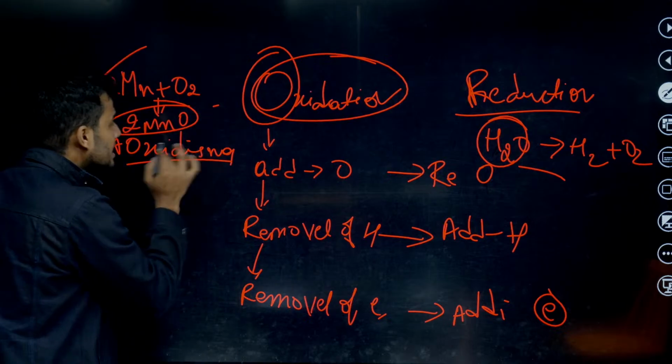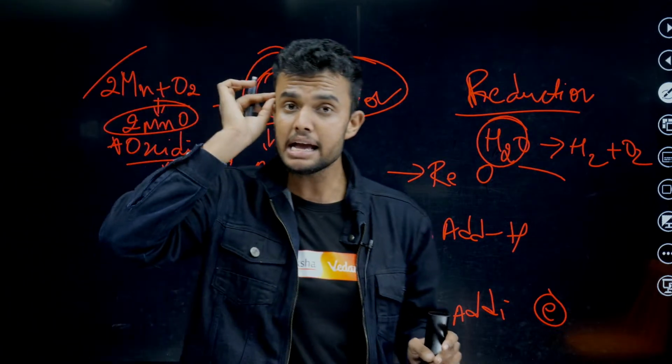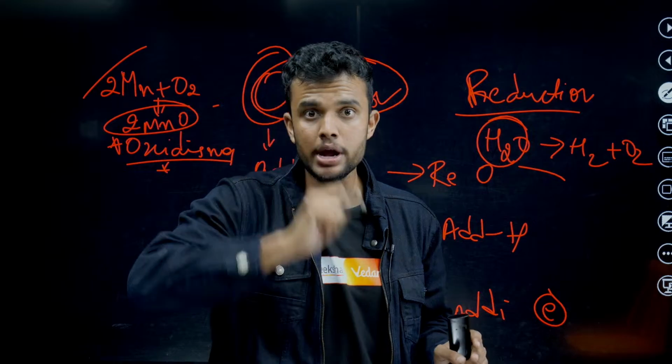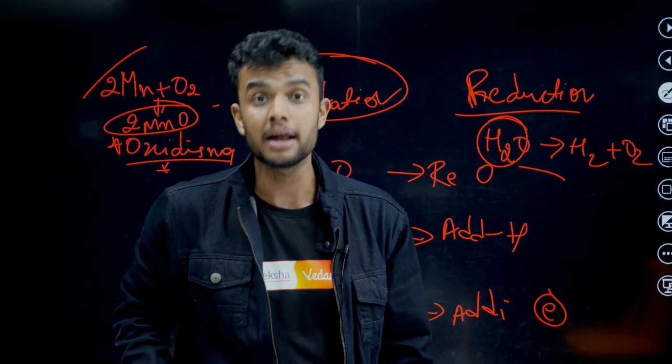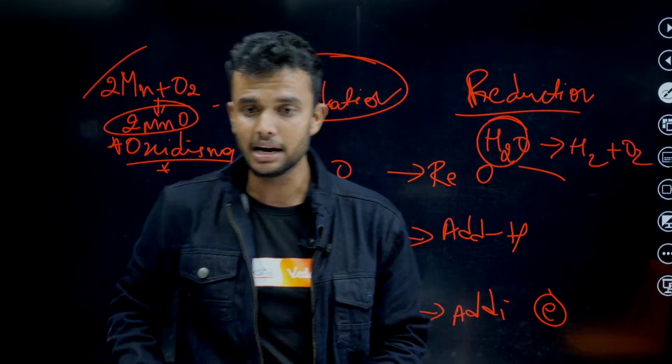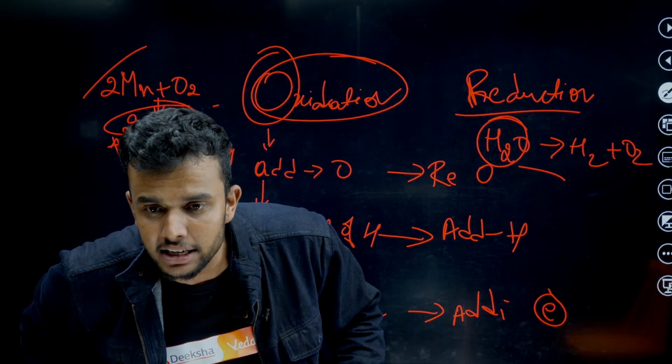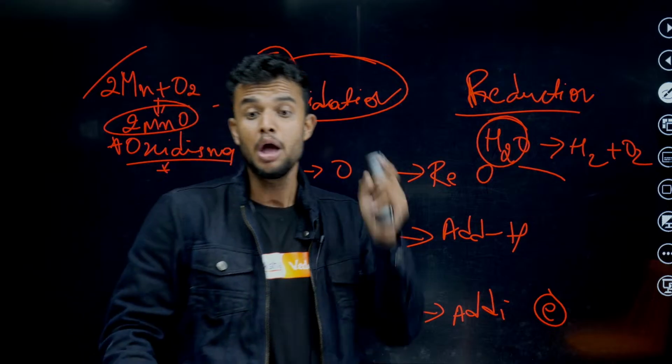Whenever you see an oxidizing agent, you directly go to that ethanol and ethanoic acid topic. Best example: acidified K2Cr2O7. It undergoes reduction.